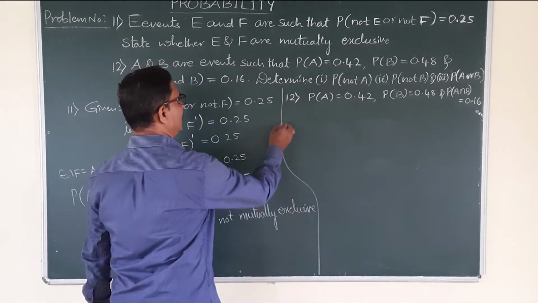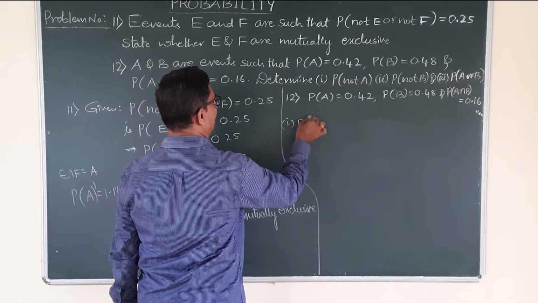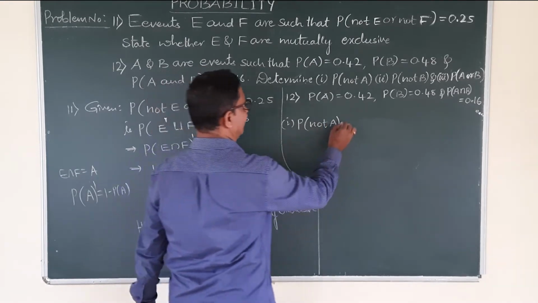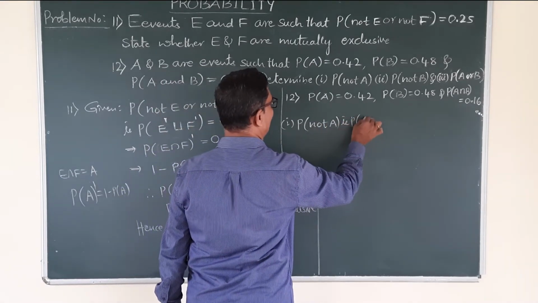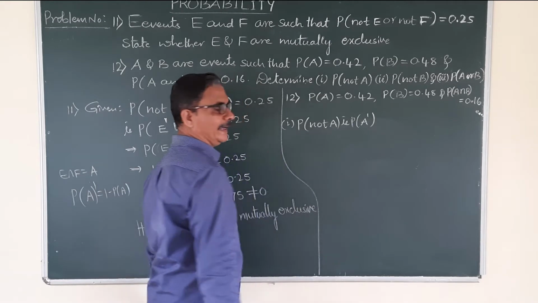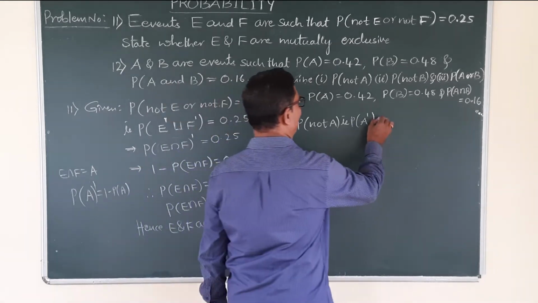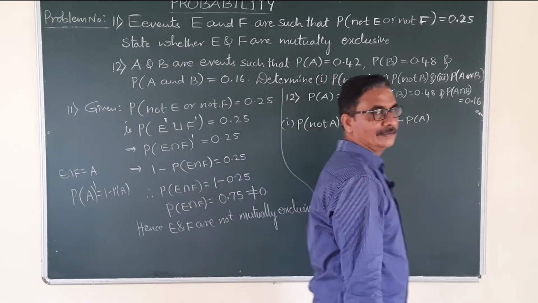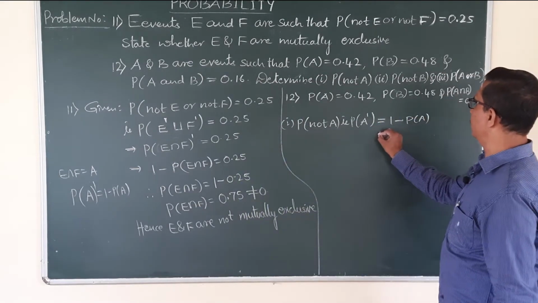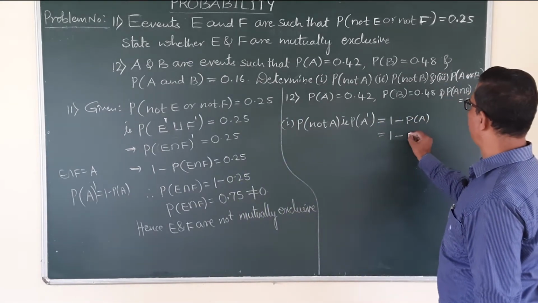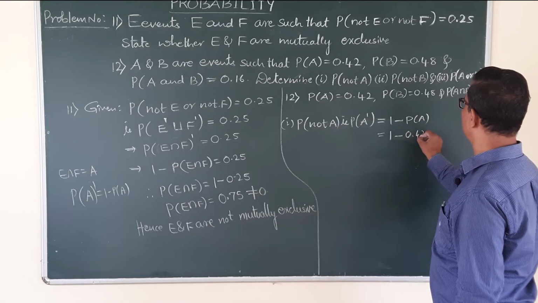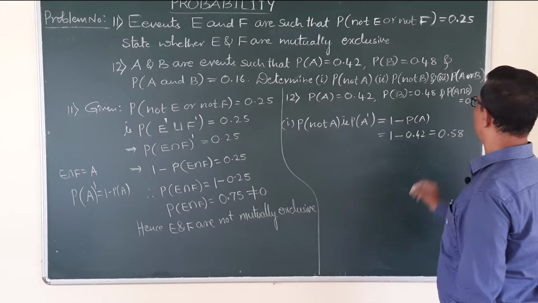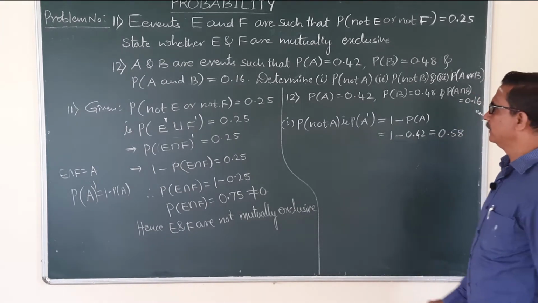Now determine one by one question. First one, find probability of not A, that is probability of not A denoted by A dash. Now probability of A dash formula you know, 1 minus P of A, right? Substituting the value, 1 minus P of A is 0.42. So 1 minus 0.42, that is 0.58, correct?